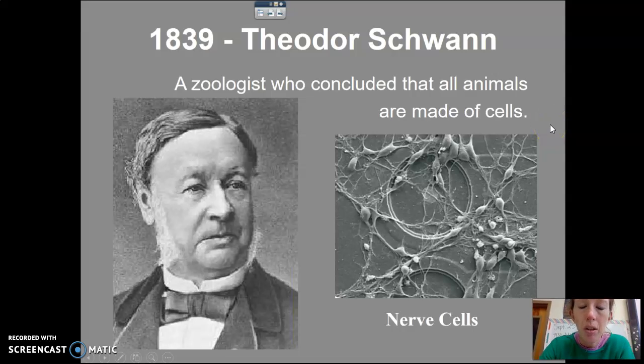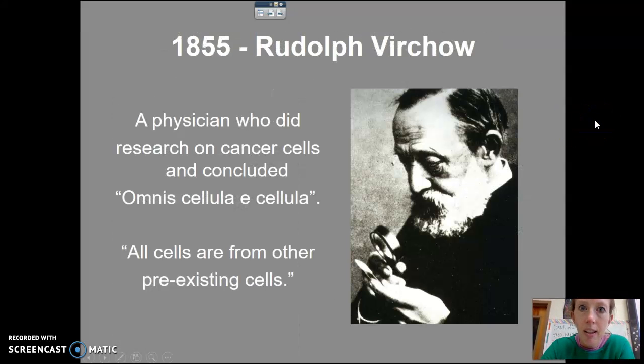Very close to Schleiden was Schwann. Schwann was a zoologist, so he studies animals, and he also concluded that all animals are made of cells. And then lastly, a physician, he was a medical doctor, Rudolf Virchow, concluded that life has to come from pre-existing cells. So he did research on cancerous cells, which we know that cancerous cells actively divide and reproduce rapidly. And so he concluded that cells must come from pre-existing cells.